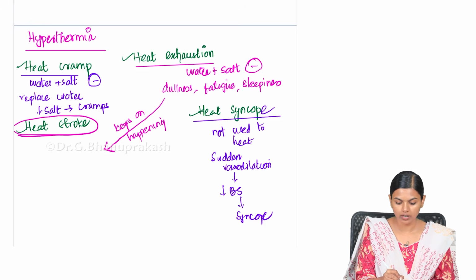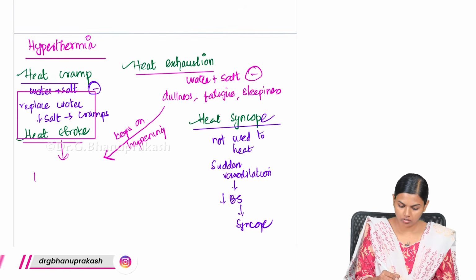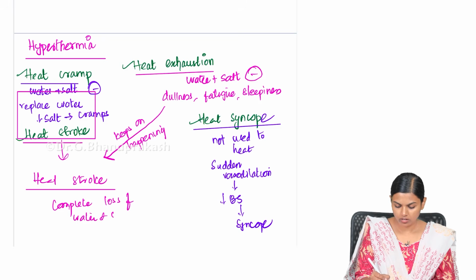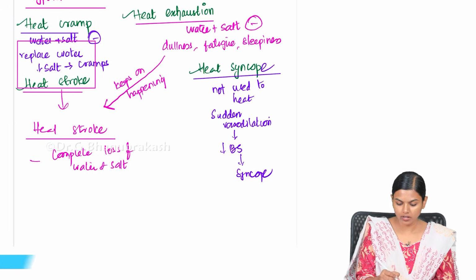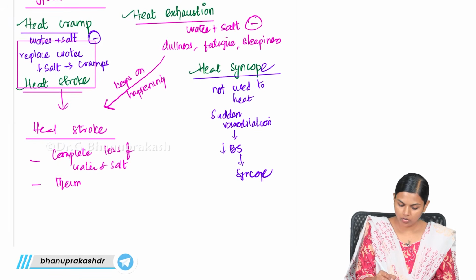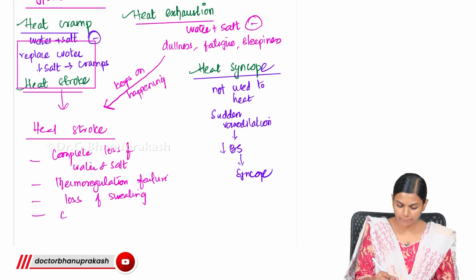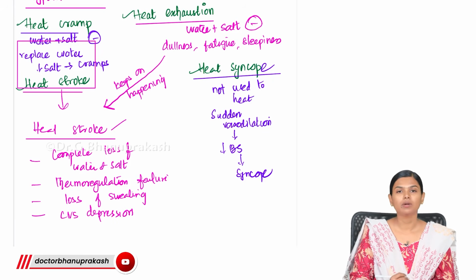So heat stroke you will be getting. So what is heat stroke? In heat stroke there will be complete loss of water and salt, and it will not be replaced, and there will be thermoregulation failure, and there will be loss of sweating, and you will end up having CNS depression. So this is what is basically happening in heat stroke.